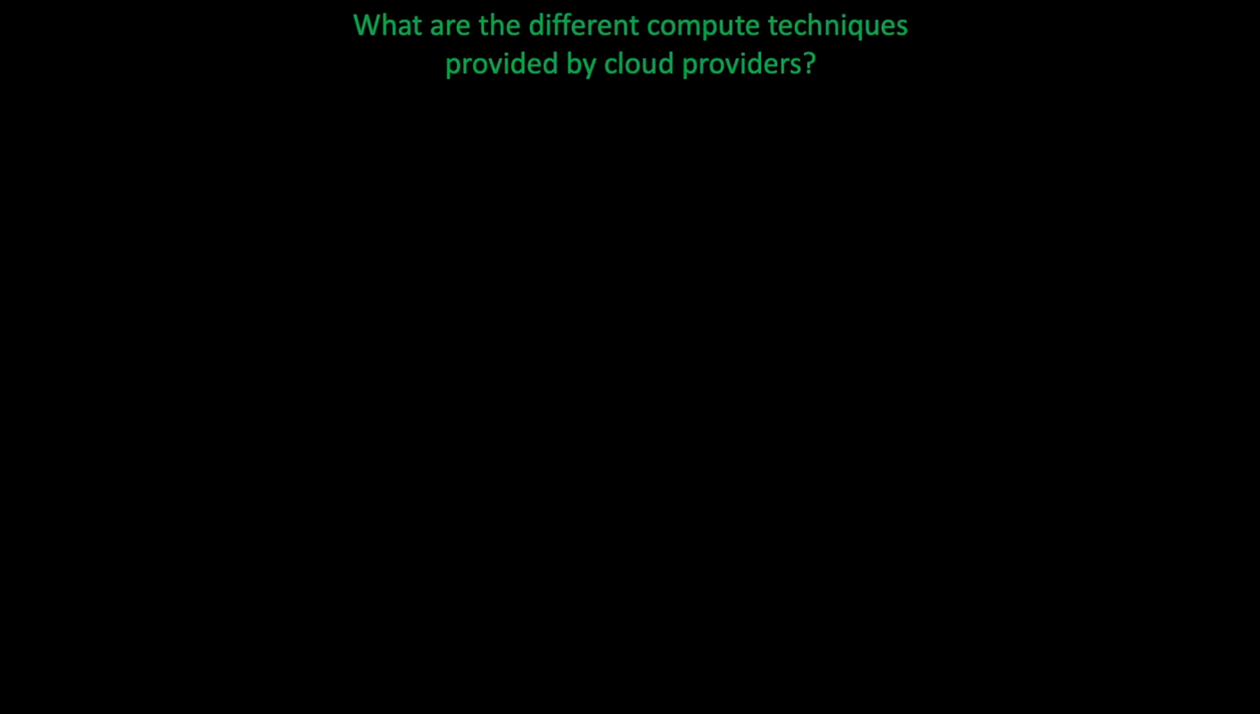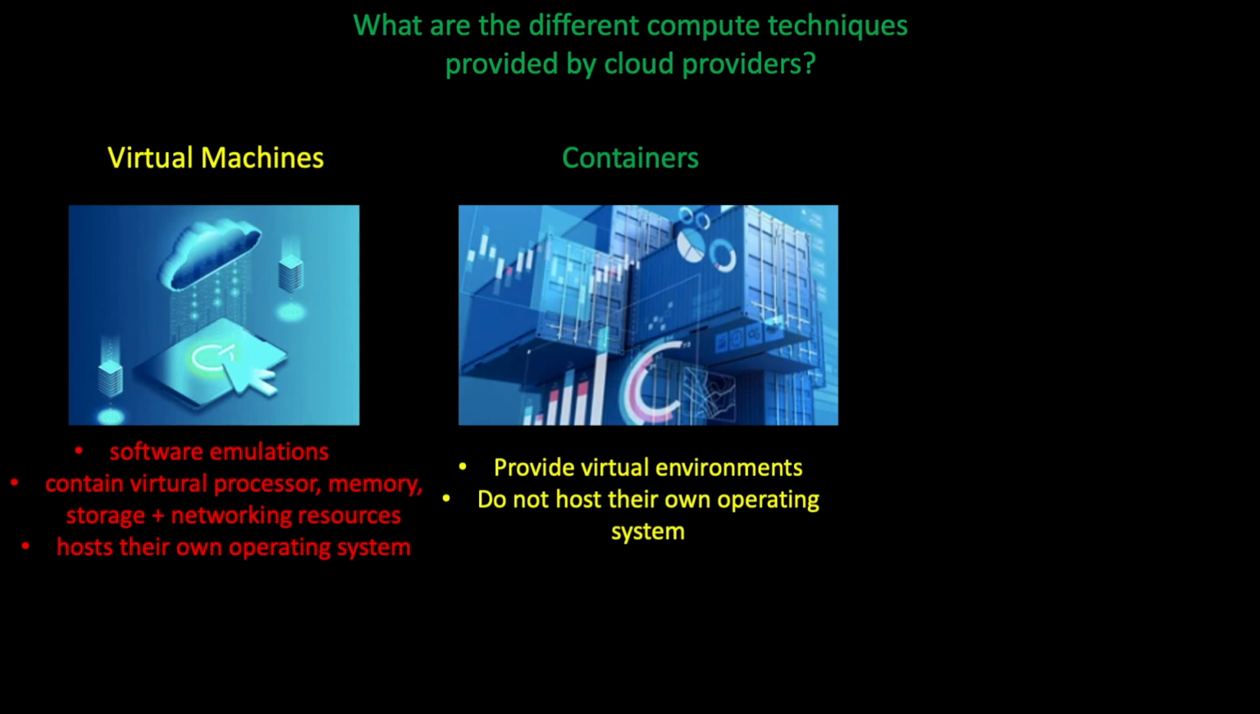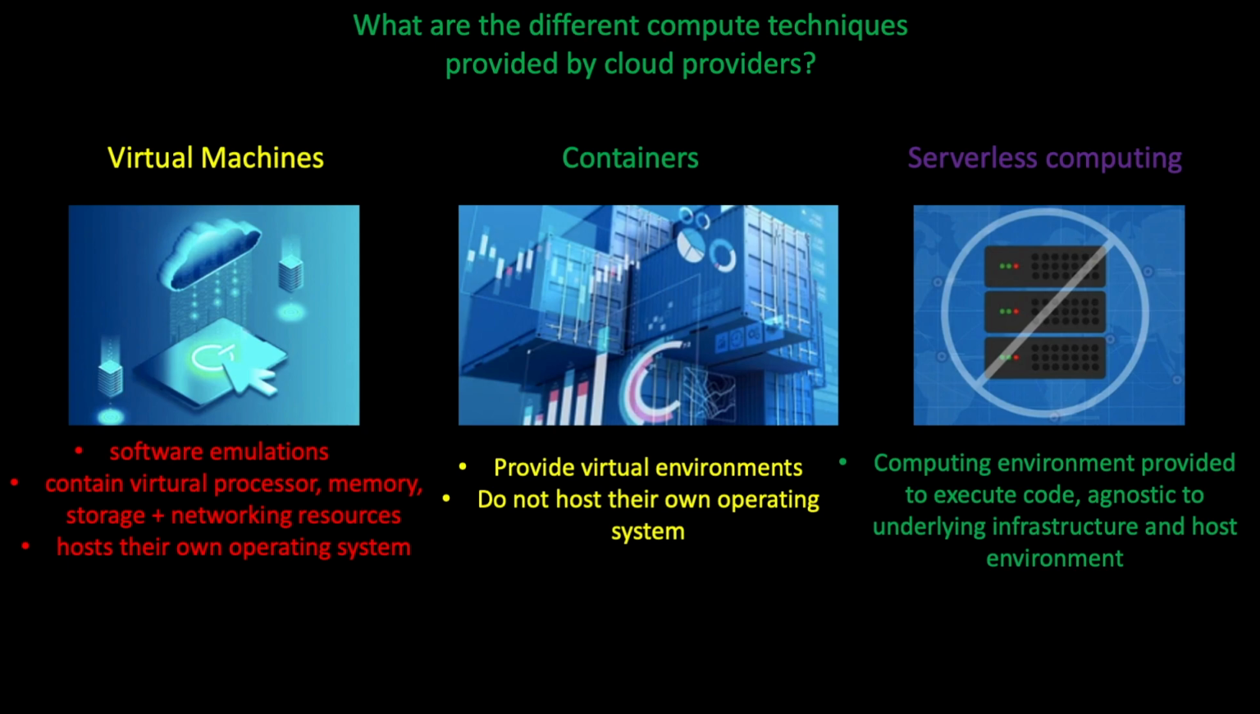What are the different computing techniques provided by cloud providers? Here we have virtual machines, which are software emulations of physical computers running on a host. They contain virtual processors, memories, storage, and networking resources. They host their own operating system on which we can install the apps and software. Then we have containers. They also provide a virtual environment to install and run software, but they do not host their own operating system, but use the host operating system. And then we have serverless computing. So this is the computing environment provided to execute code, agnostic to the underlying infrastructure and host environment.